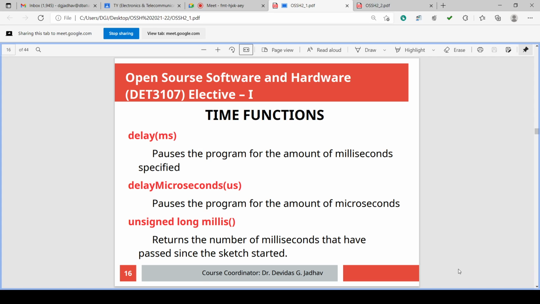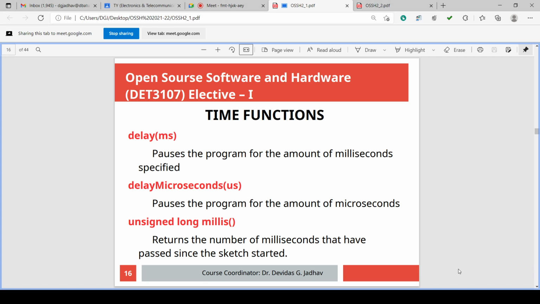So if we want our eye to recognize the LED turning on, then we have to keep that LED on for some time, say 1 millisecond, 10 millisecond, or 0.1 second, 100 millisecond, or 1 second, or maybe 10 second, 15 second, maybe 5 seconds on, then 3 seconds off, then 5 seconds on, then 2 seconds off, then 5 seconds on, then 1 second off.